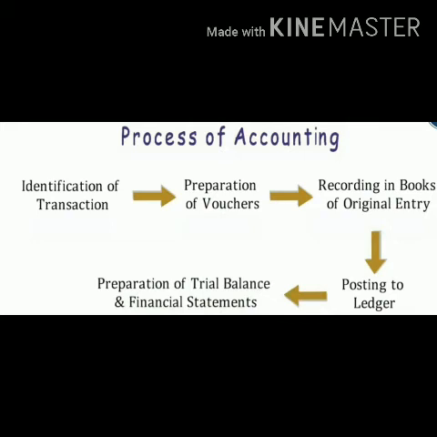After recording in the books of original entry, we post into the ledger. And after the ledger posting, we prepare the trial balance and the financial statements. They represent the financial position of the company overall and describe the process of accounting very clearly.